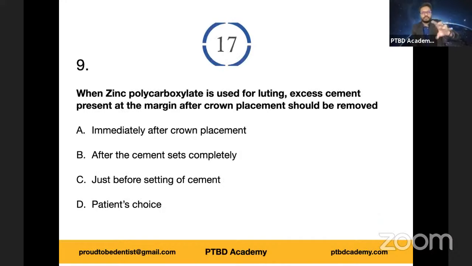Now, let's move on to a similar question about a different cement. When zinc polycarboxylate is used for luting, excess cement present at the margin after crown placement should be removed: immediately after crown placement, after the cement sets, just before setting of the cement, or at the patient's choice. Carefully go through the options. Don't be in a hurry. You have 45 seconds. Which one do you think is the more appropriate answer? In case of zinc polycarboxylate, those who answer it right, kudos to you.